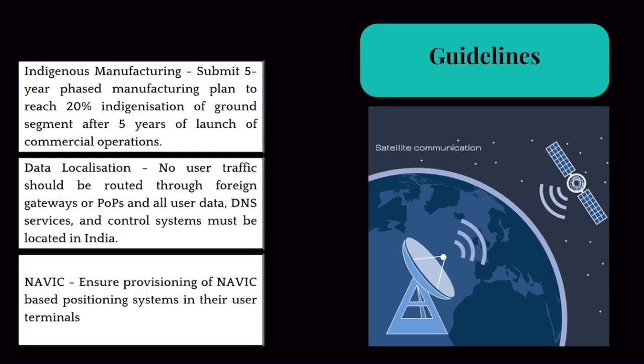Now, what are these guidelines? Some of the key features are as follows. First of all, the government has asked these companies to submit a 5-year manufacturing plan. In that plan, they have to specify that within 5 years, all the hardware and ground equipment for satellite-based internet will have 20% Indian products, 20% Indian components. So they have to reach this 20% indigenization within 5 years, and for that, they have to submit a plan.